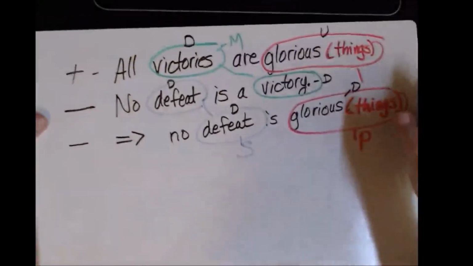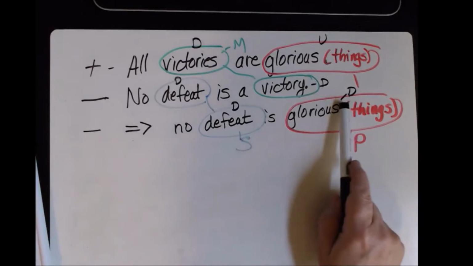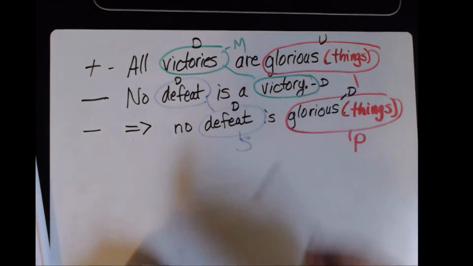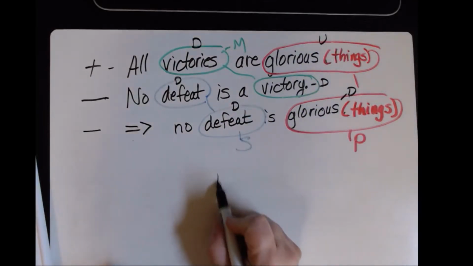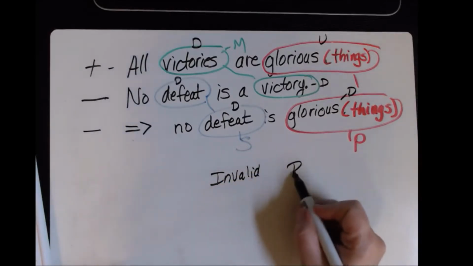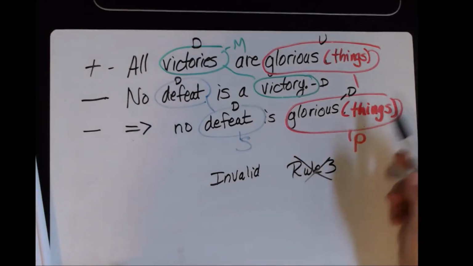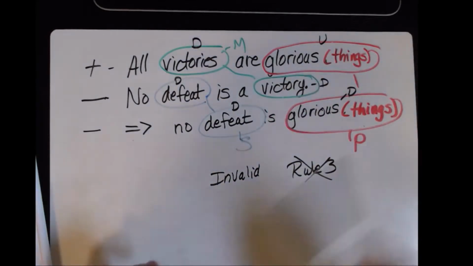So do I have anything distributed in the conclusion? Both distributed, distributed, distributed, undistributed. I pointed that actually violates Rule 3. So this syllogism is invalid because we violate Rule 3. This term is distributed in the conclusion but not in the premise.